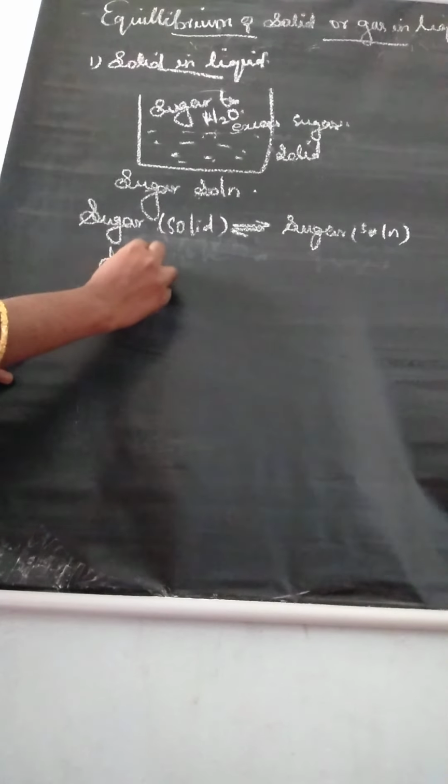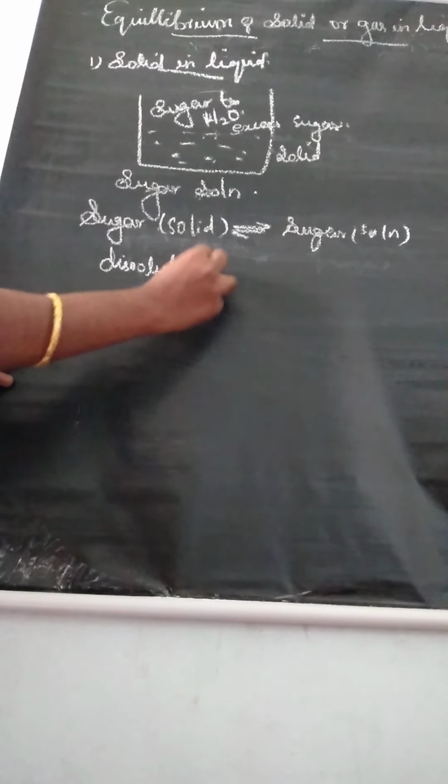So we can write the equilibrium between sugar solid and sugar solution. Understand? In this process we can state the definition: the rate of dissolution of solute is equal to the rate of crystallization of solute.